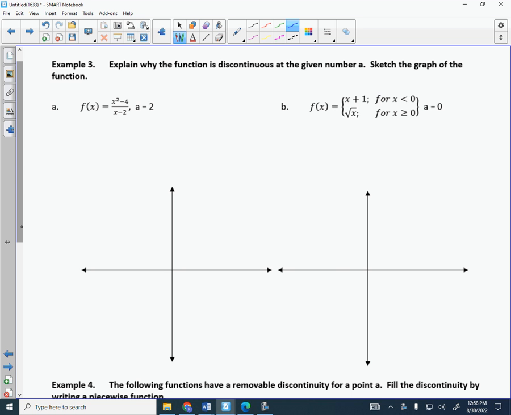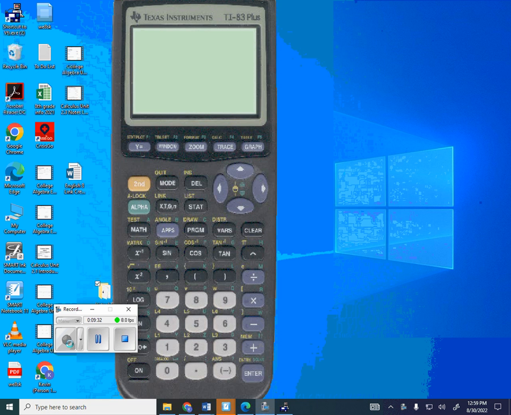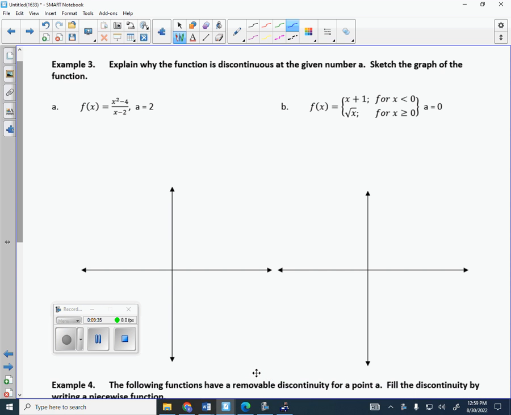Explain why the function is discontinuous at this given value here, and sketch the graph of the function. So I'm going to tell you right now that this function is discontinuous at 2. See if you can talk with your partner for 30 seconds to see how you could have known that this is for sure discontinuous at 2. Talk. Go. Yeah, very good. So if you look at this graph, you can see if you were to plug in 2, you get 0 in the denominator. What do you get in the numerator as well? 0. You also get 0 in the numerator. And we learned that you can take 0 divided by 0 and get it figured out, can't you?